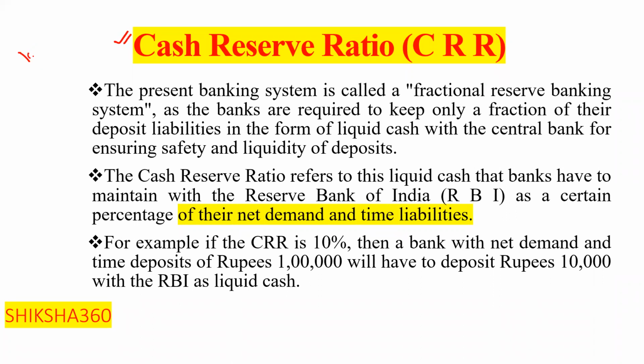Like we can say that if there is 100 rupees in the hands of the bank, the bank has to maintain some portion of that money with the RBI in the form of cash reserve ratio. If the cash reserve ratio is 4%, then out of the 100, 4 rupees is to be kept with the RBI by the bank.